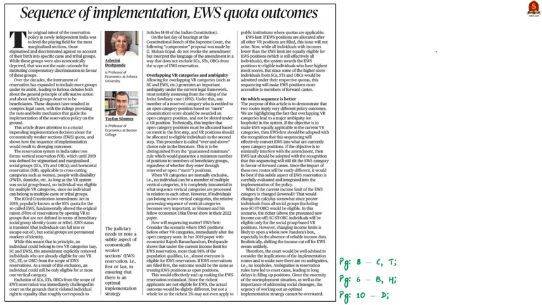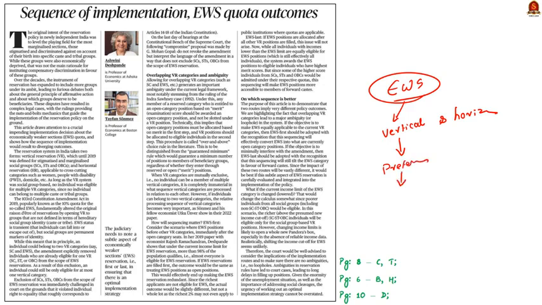Look at this editorial article. This editorial article talks about the economically weaker section reservation in India. It talks about the difference between vertical and horizontal reservation. Then it focuses on the change in outcome based on the preference made in the vertical reservation process. This is about the editorial.